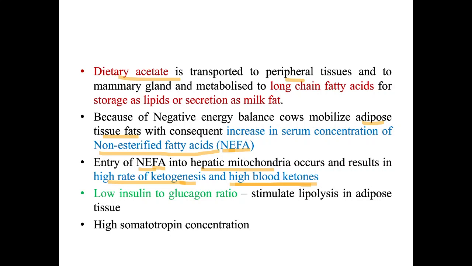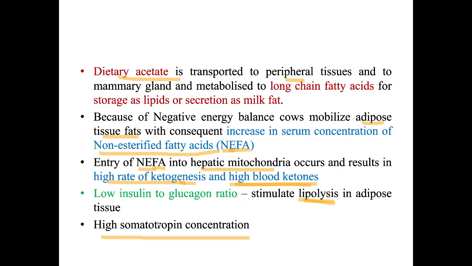In addition, we can see there is a low insulin to glucagon ratio that stimulates lipolysis in the adipose tissue. Under ketosis, insulin is lower in concentration, and glucagon is comparatively higher. So the insulin to glucagon ratio is lower. This stimulates lipolysis, which means the fat is being mobilized, and it is converted to acetate. This fatty acid gives acetyl coenzyme A, which is converted into acetoacetate and beta hydroxybutyrate. Then there is a higher somatotropin concentration.